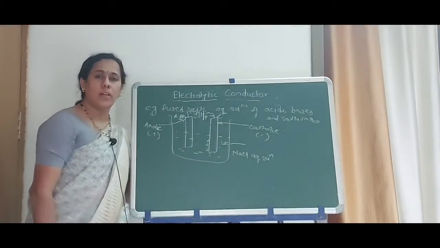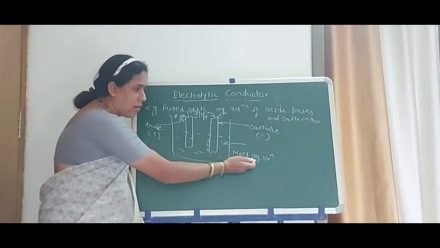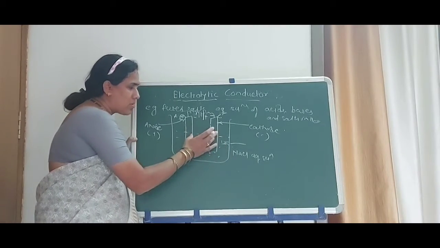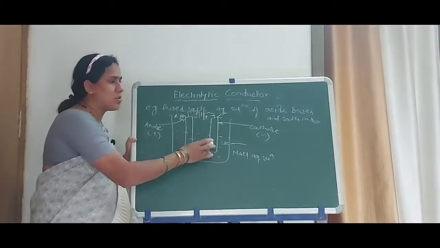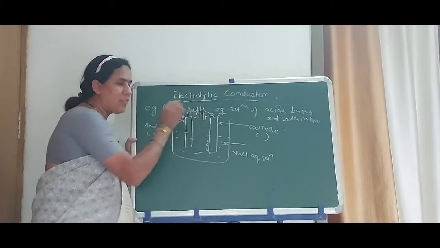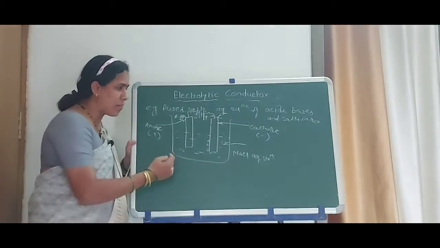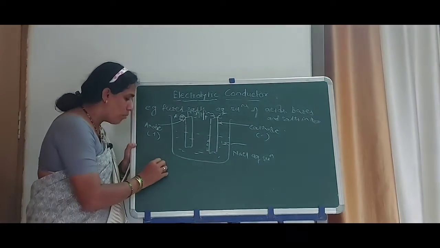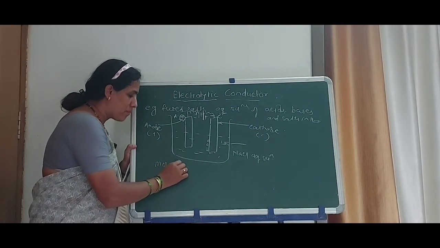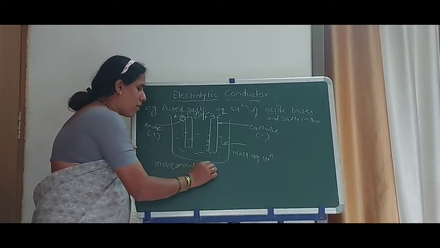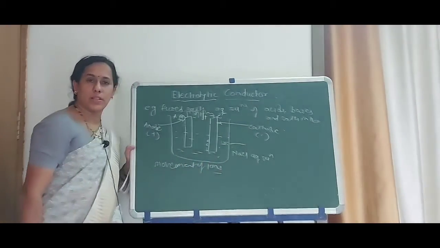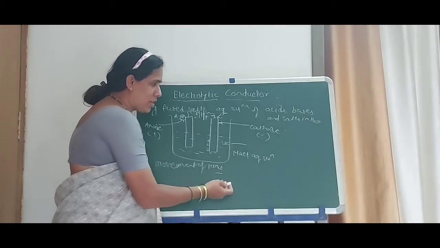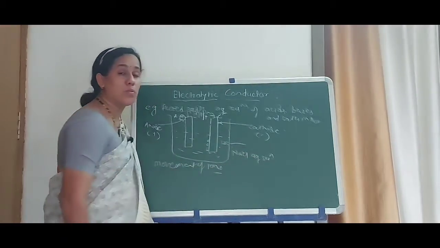As shown in the figure, we take the aqueous solution of a salt and dip two electrodes in the solution, and then apply an electric field. What happens when the electric field is applied? There is movement of ions.